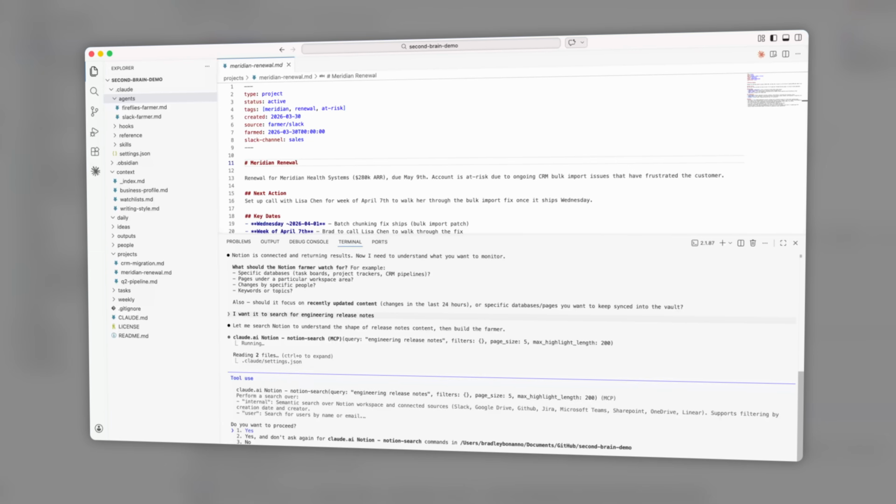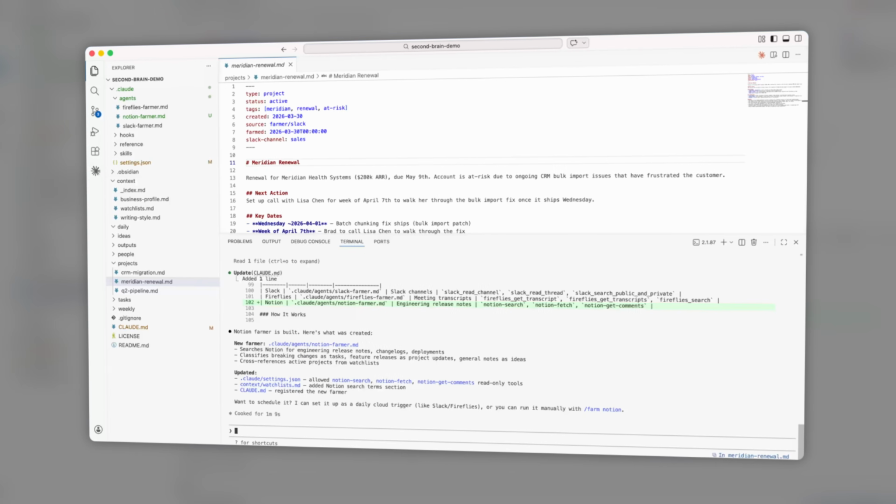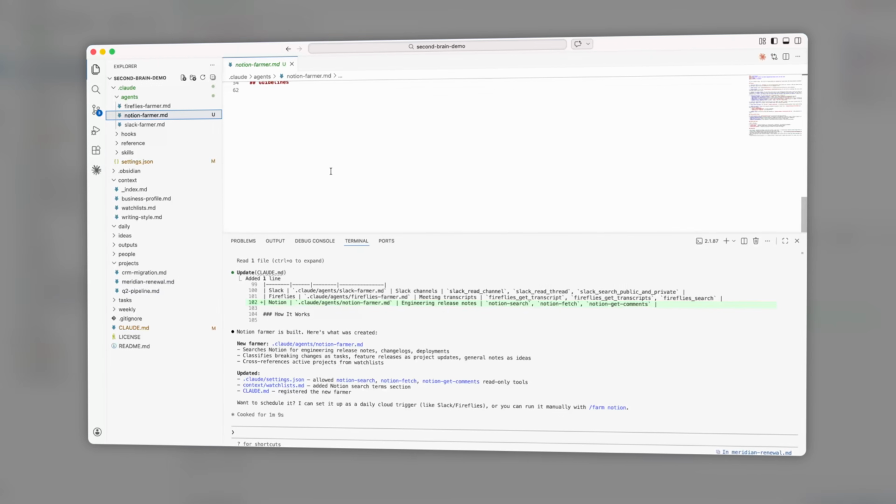entire organization. The best part is that this works with any software that has an MCP, and to make sure that it works for your stack, I'm including a Claude skill that lets you generate context farmers on demand. Later in this video, I'll show you how this system fully briefs me for a customer call, pulling info from across Slack and Fireflies so I know exactly what's going on with them before I even walk into the room. And it all happens without me being on a single call beforehand or searching through mountains of Slack channels.